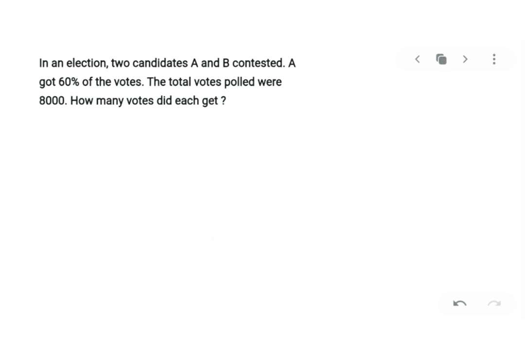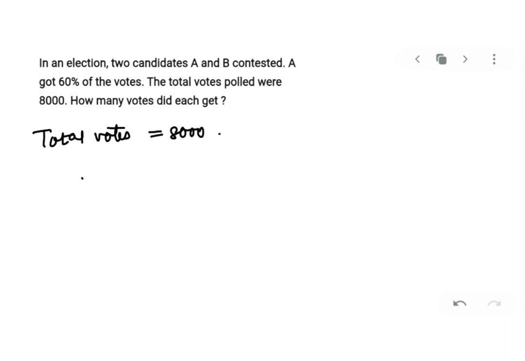Next is, in an election, two candidates A and B contested. A got 60% of votes. The total votes were 8,000. You have to find how many votes did each get. So my dear kids, total votes are given as 8,000. Am I correct?